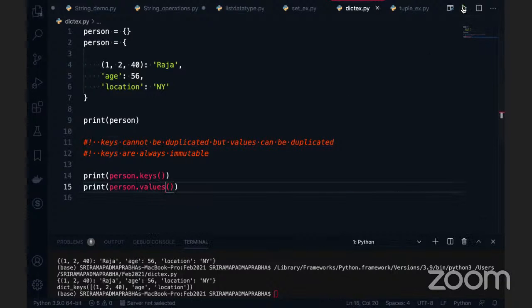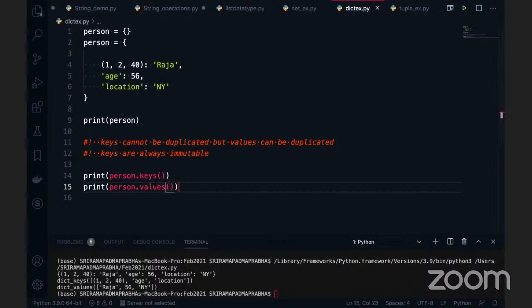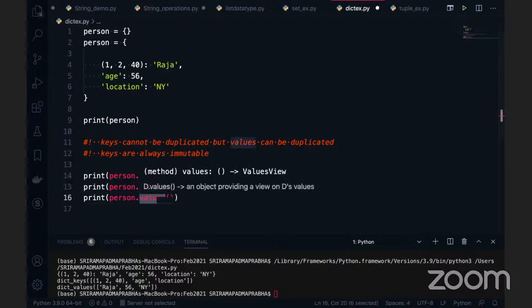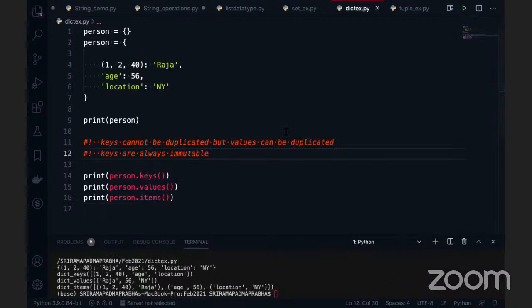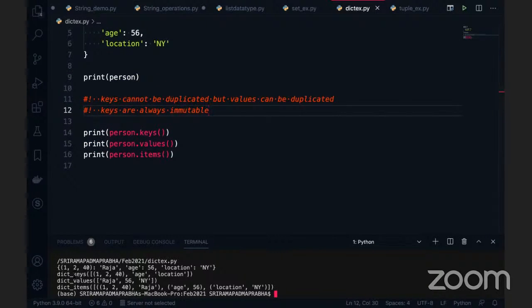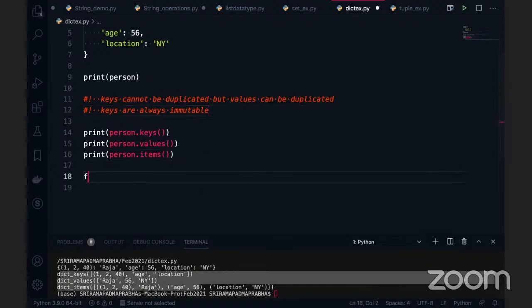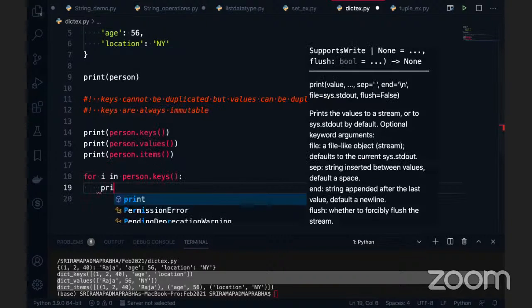If I go and execute this, the values will be retrieved. If I want both the keys and values, there is a function called items. But you may wonder, I'm getting these values this way, with dict keys and all. I don't want it like this, but you can go for the for loop: for i in person.keys(). It's a function call.